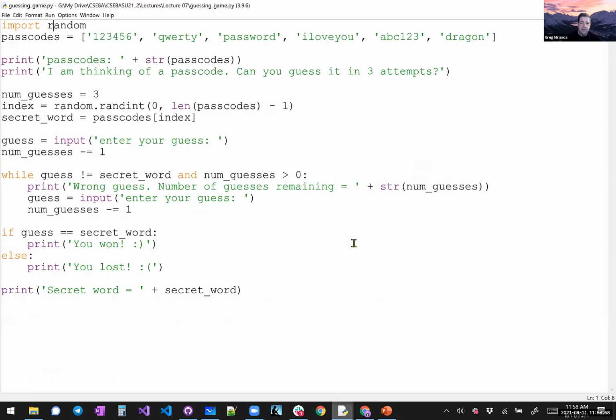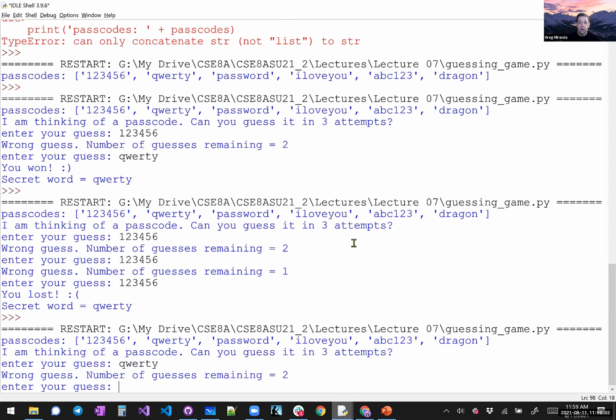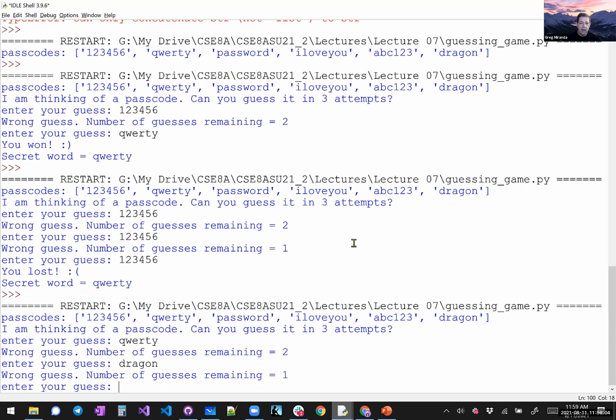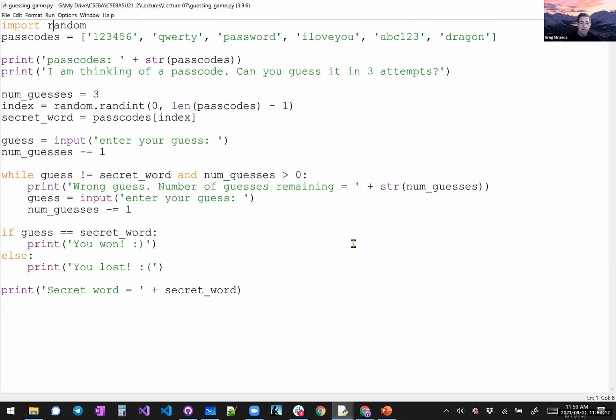Let's make sure it's not giving me QWERTY all the time. All right, good. What about dragon? Nope. How about password? Nope. I almost picked that one, and I talked myself out of it and went to password. So it does kind of work. We can just keep playing it. I mean, I could sit here and play all day. I don't think you guys really wanted to watch me play a game all day.